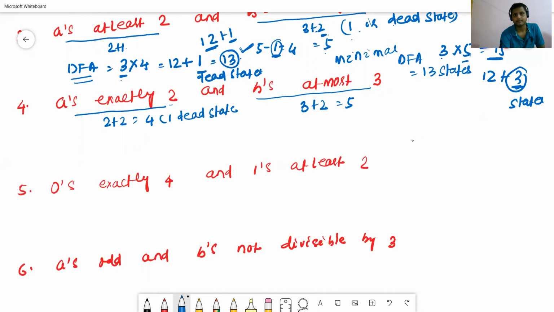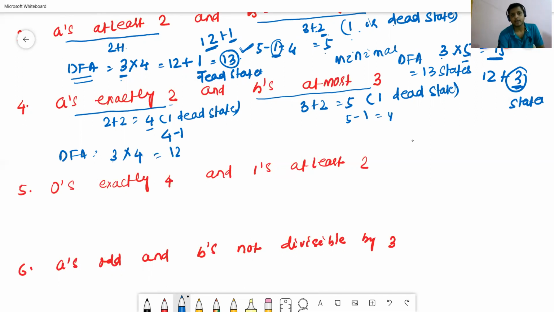Now we will remove it. Out of 5, here 1 is the dead state. Now we will remove 1 dead state, so 4 minus 1, which means 3. So in this case, 5 minus 1 means 4, and 3 into 4 equal to 12, then plus 1. This one is called the dead state. 12 plus 1 equal to 13 number of states.